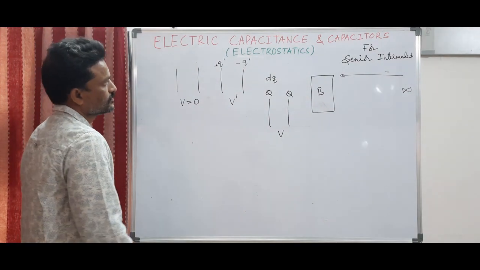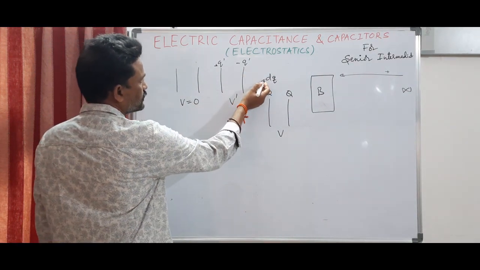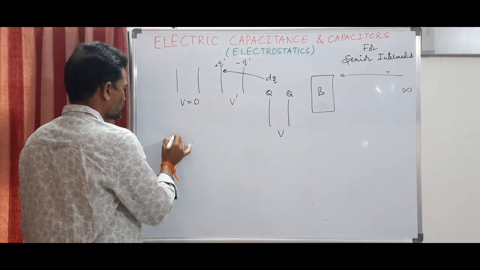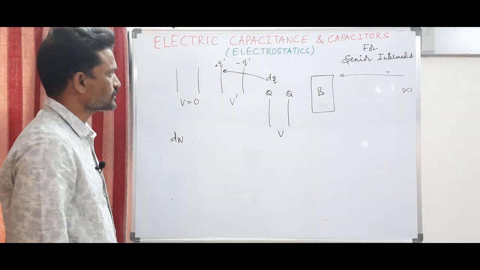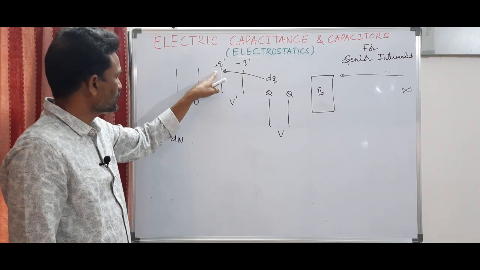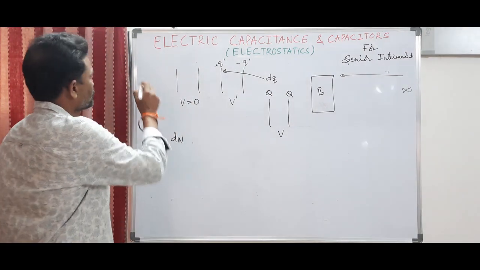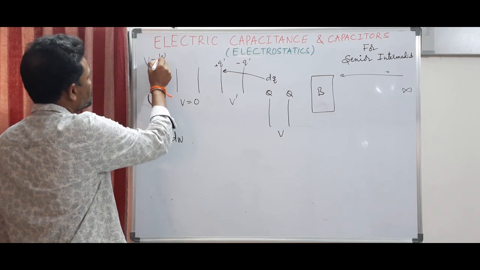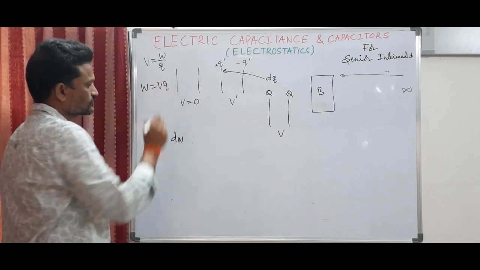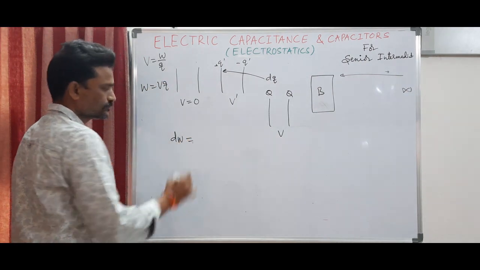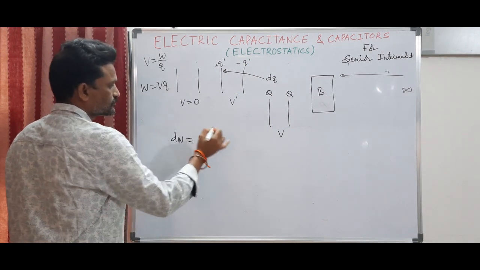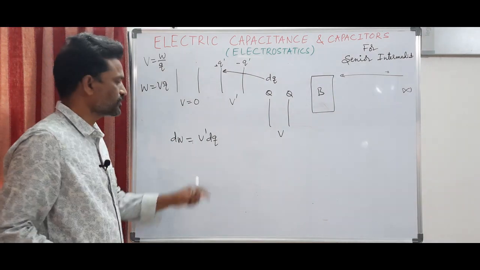The work done in adding the charge dq to the plate A, a small amount of work, let us say is dW. We know that from the definition of potential, V is equal to W by Q. So it can be written as W is equal to VQ. So here dW is equal to V prime dq. dq is the small amount of charge that is to be added.